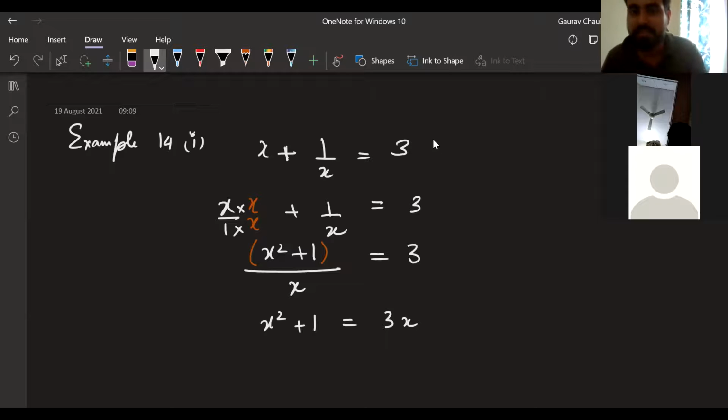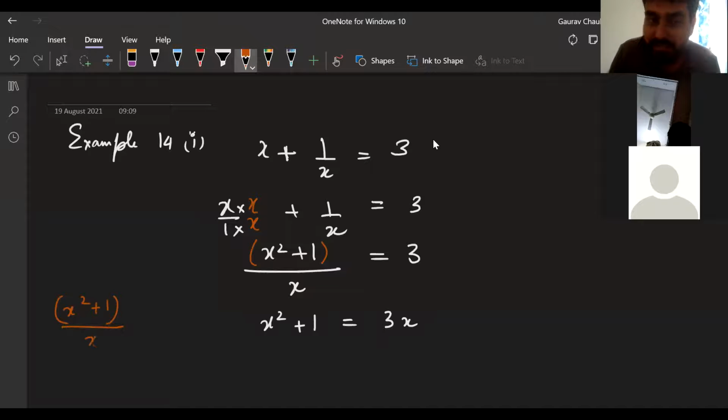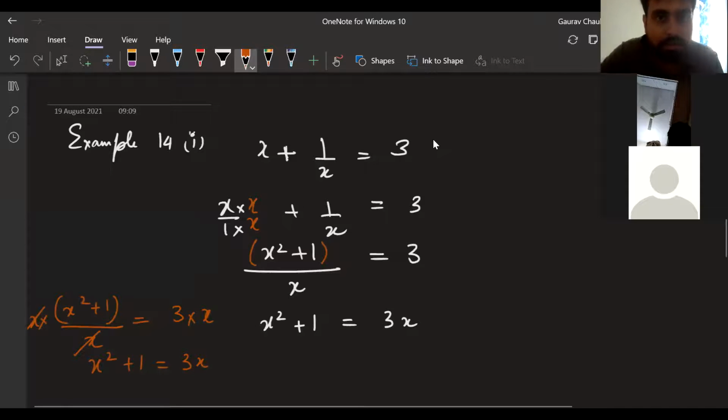I am taking x to the other side. Another way of thinking about it is you are multiplying both sides by x. Remember when we learned linear equations, we learned balancing and thought about it like this. Both sides are being multiplied by x, so x into left hand side, x into right hand side. On the left hand side, x and x get cancelled, so you end up with the same thing: x square plus 1 is equal to 3x. Dilruba, Abhi, Bindu, whoever had doubt here, how are you feeling about this? Please respond in the chat box.